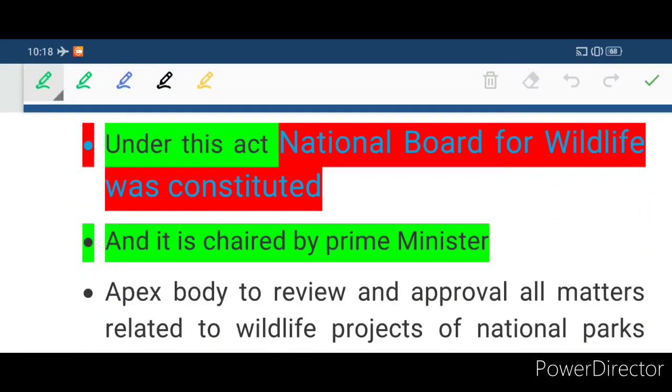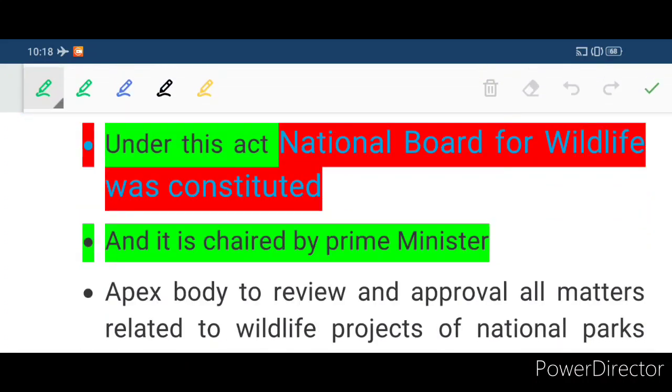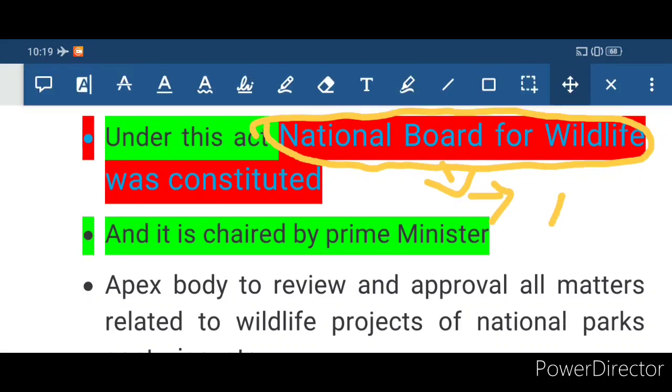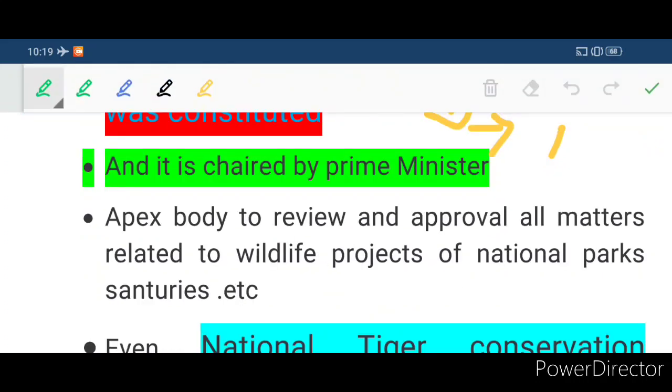And under this act, the National Board for Wildlife was constituted. Remember this fact, it is quite important. By taking the reference of the Wildlife Protection Act of 1972, the National Board for Wildlife was constituted. And this National Board for Wildlife is chaired by whom? It is chaired by the Prime Minister. Clear?